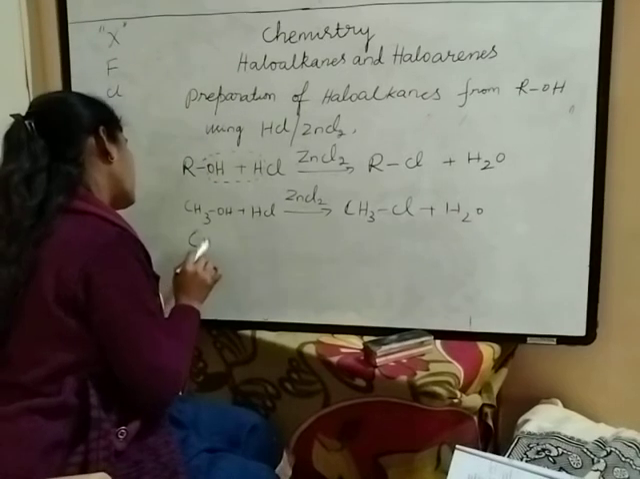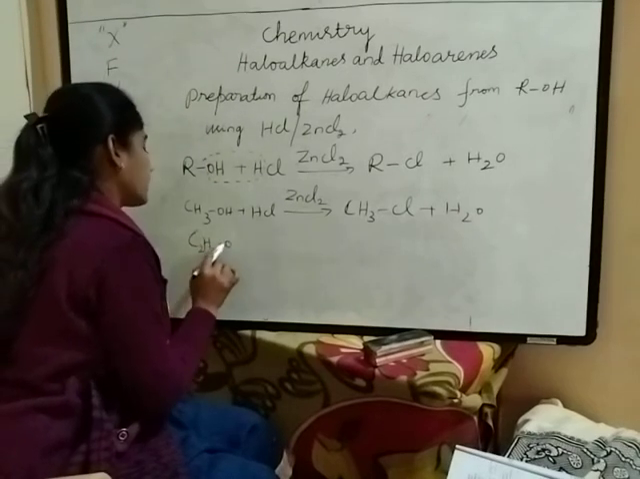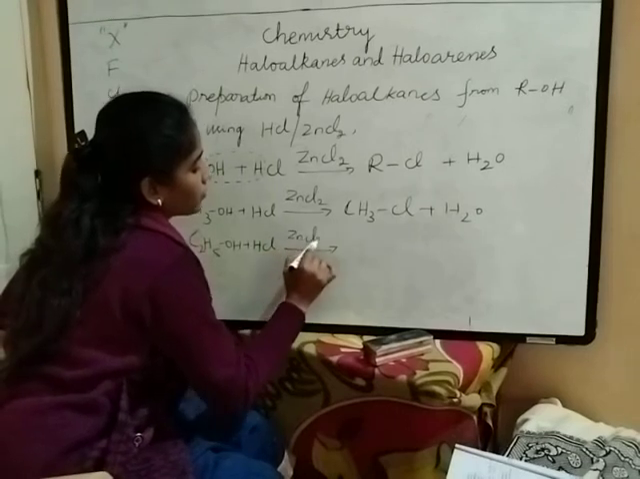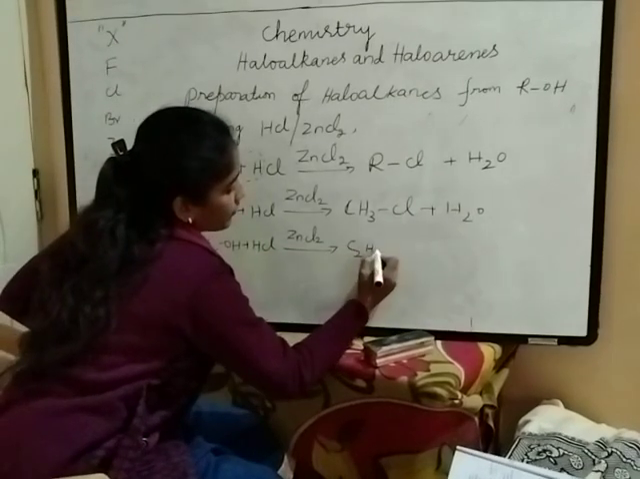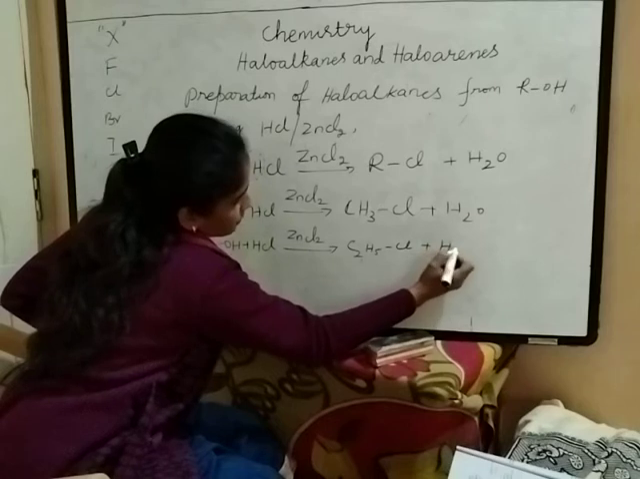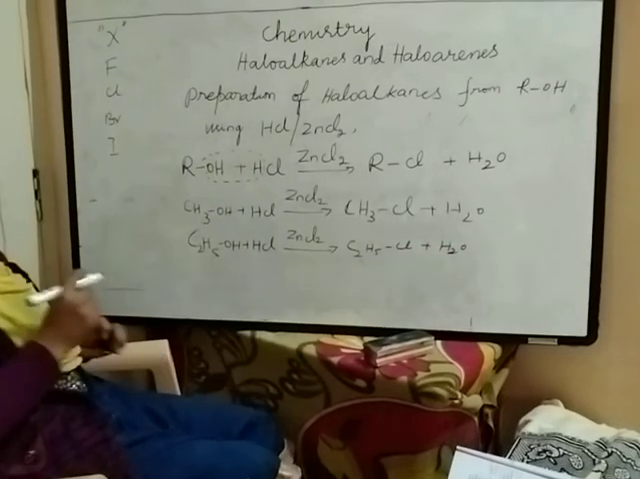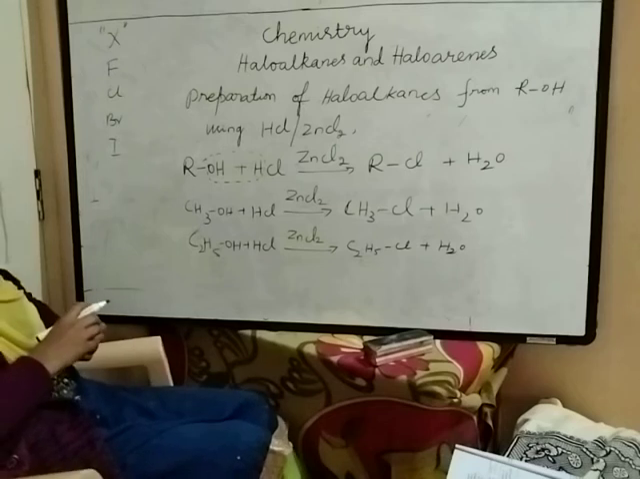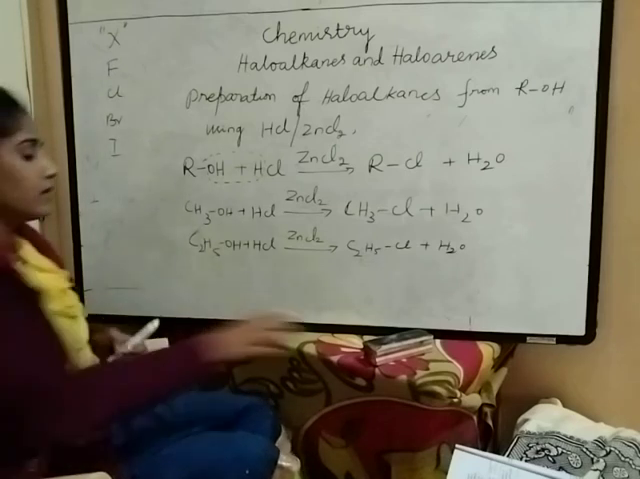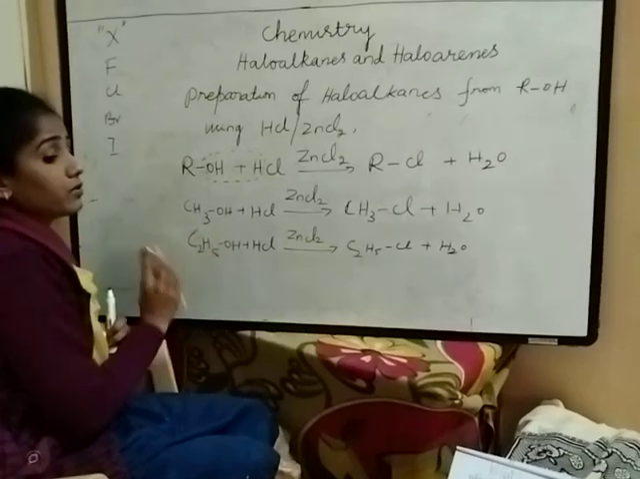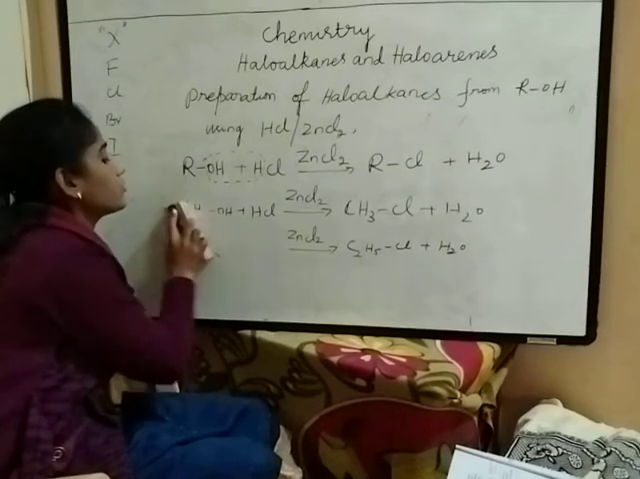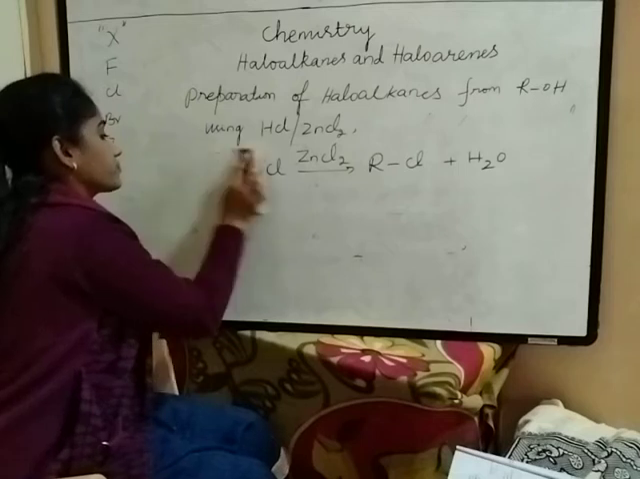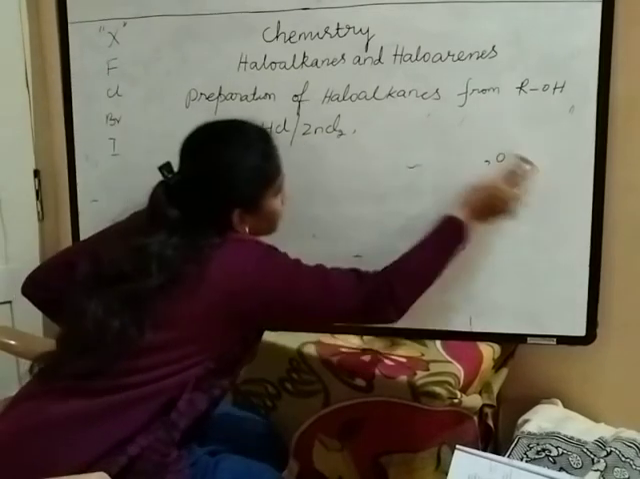Like this way, ethyl alcohol. This is methyl alcohol, this is ethyl alcohol: C2H5OH plus HCl in presence of zinc chloride gives C2H5Cl plus H2O. This is the way we can prepare alkyl halides by using HCl and zinc chloride with alcohols. You have to work out the equations by taking R equal to alkyl groups, methyl and ethyl groups. Using HCl and zinc chloride is over.